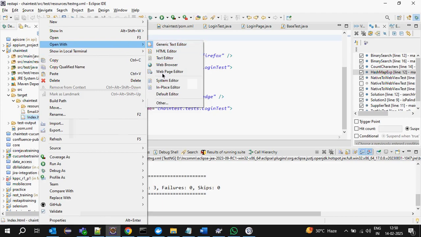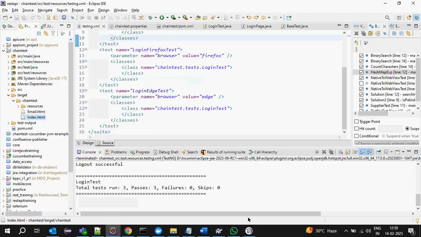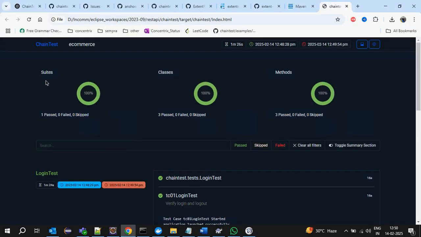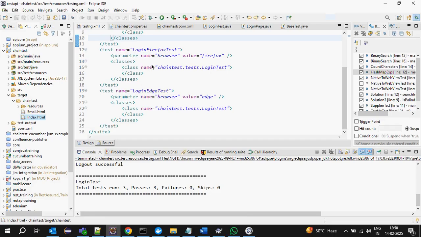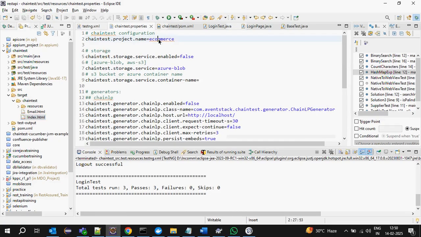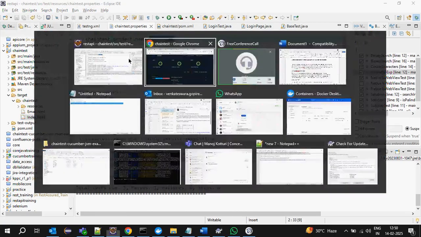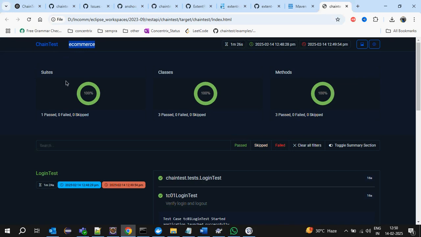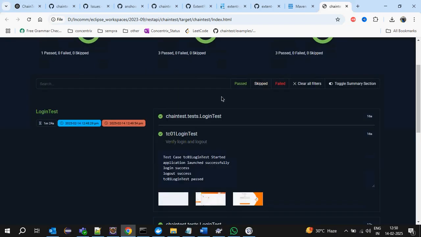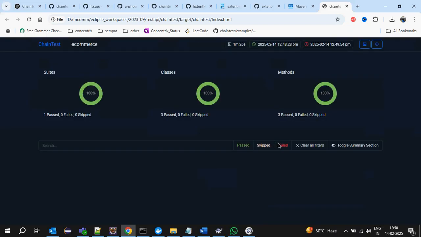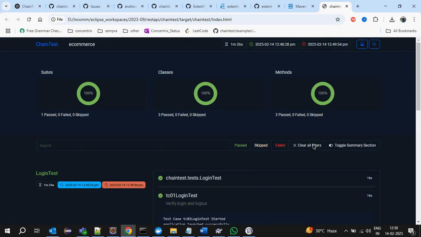First we will open it: right click, open with system editor, index.html. See, it will generate the chain test report, e-commerce. In the chain test properties I have given the project name as e-commerce, that's why it is generated as e-commerce. Suites 100% success, classes are success, methods all are success. Then here we have pass, fail, skip filters. If we click on it, it will show pass, fail, skip. We can clear all.